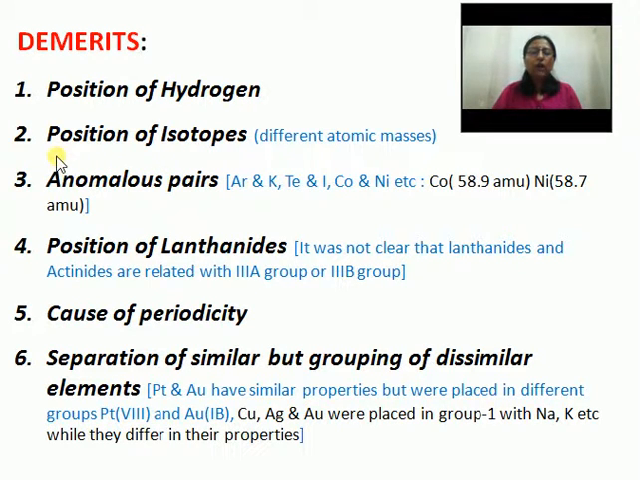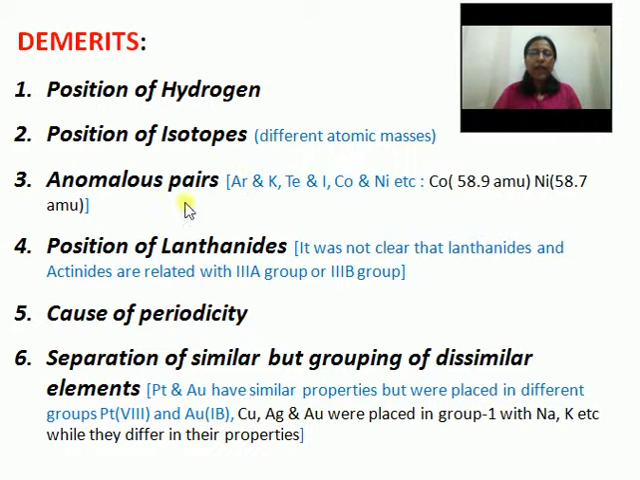And also the position of isotopes. You know, isotopes are atoms of the same element which have different atomic masses. In the periodic table told by Mendeleev, we should put elements with different atomic masses separately. So according to Mendeleev's law, we should put the isotopes of the same element in different groups. But you know that is not possible because they are the same element. So this was a drawback for Mendeleev's periodic law.